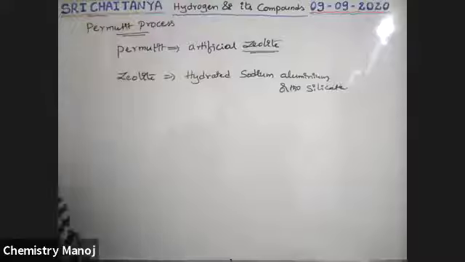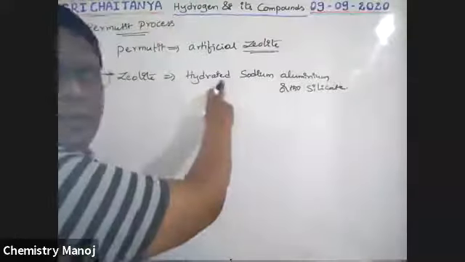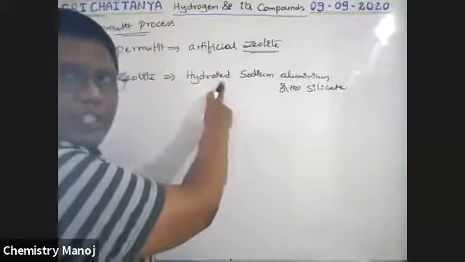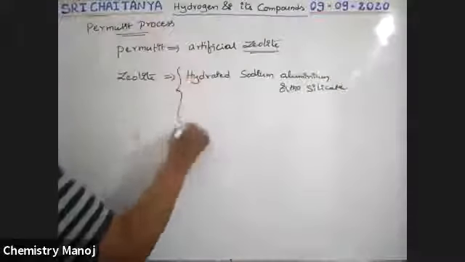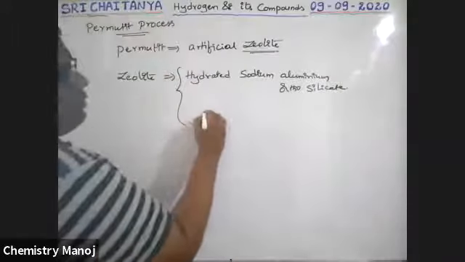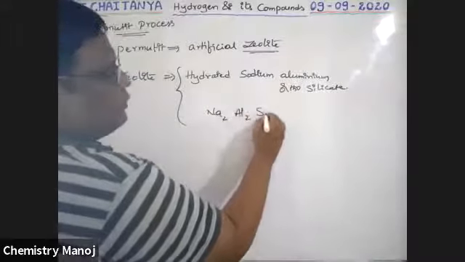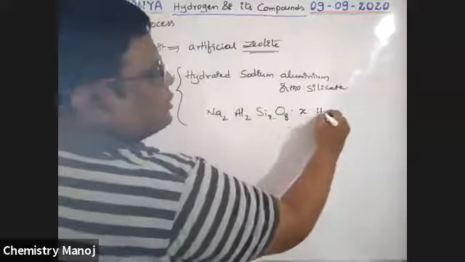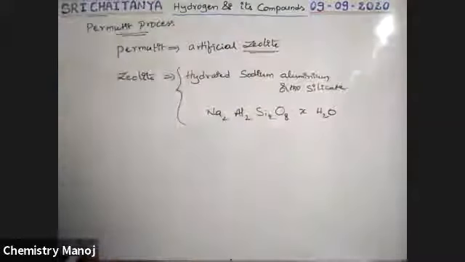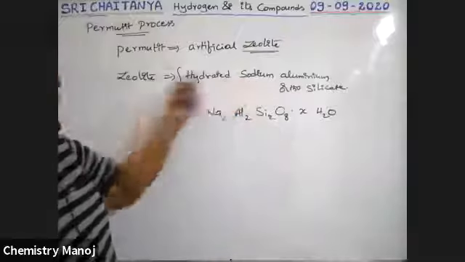Names are important: sodium aluminum orthosilicate. Hydrated means physical hydration, so water molecules are there. What is its formula? The formula is Na2Al2Si2O8·xH2O, with x moles of water. This is called zeolite.